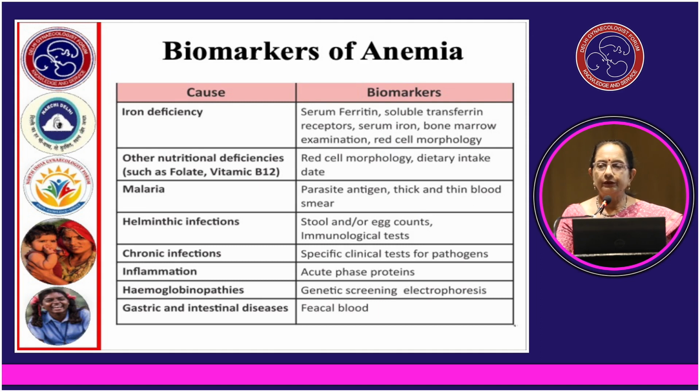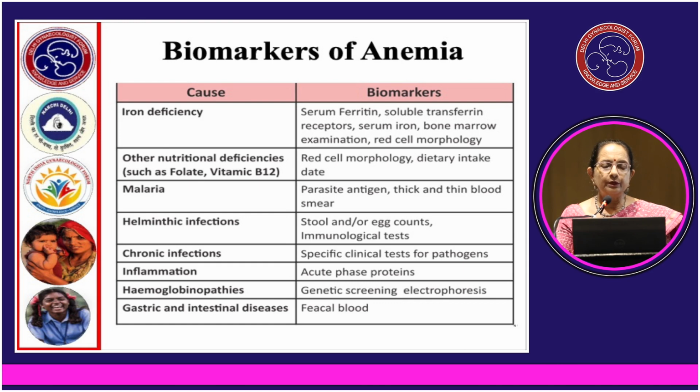Biomarkers of anemia depend on the cause. If it is iron deficiency, then the biomarkers used are serum ferritin, soluble transferrin receptors, serum iron, bone marrow examination and red cell morphology. If other nutritional deficiencies such as folate and vitamin B12 are suspected, then red cell morphology and dietary intake help us in diagnosing that kind of anemia.